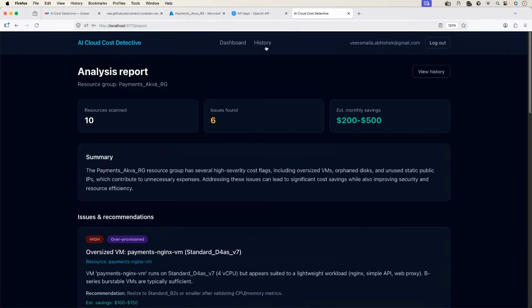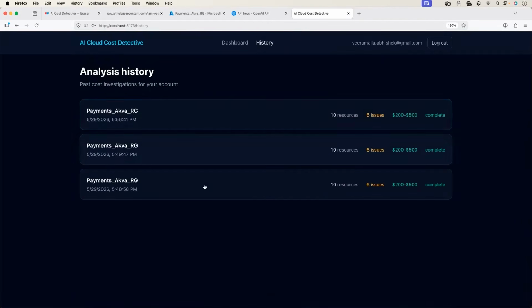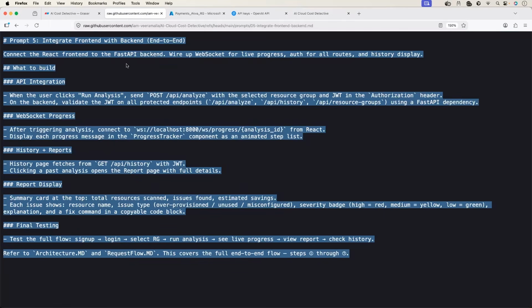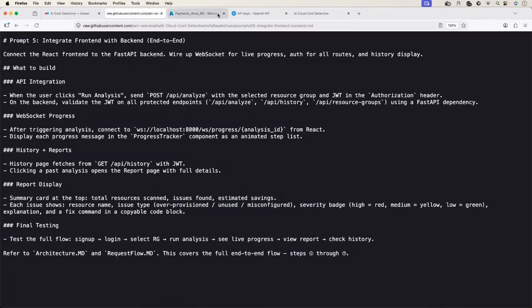If I click on history, these are the previous analysis reports. If someone wants, they can go here and look at the previous analysis. Cool, so this is our AI cloud cost detective. I hope you liked it. You can build this for AWS, Azure, or GCP. Everything remains the same, architecture and request flow as well. So go through the GitHub repository and the prompts that I have provided, and just modify them accordingly for AWS or GCP.